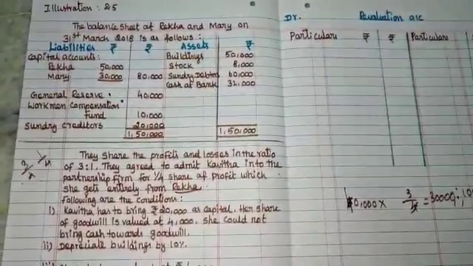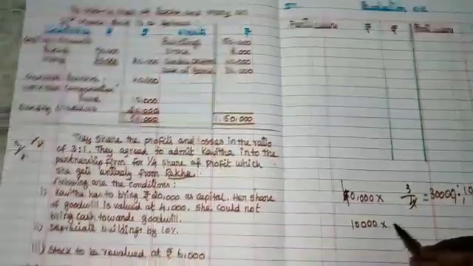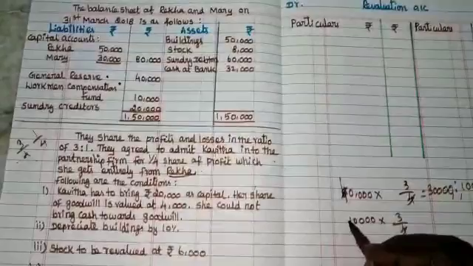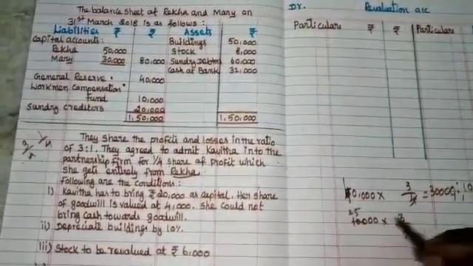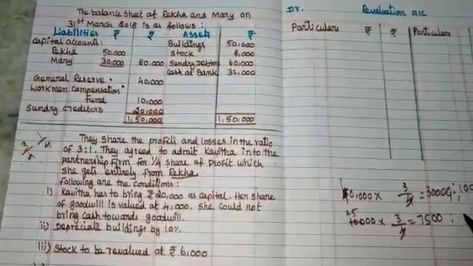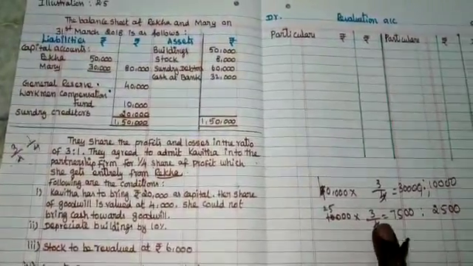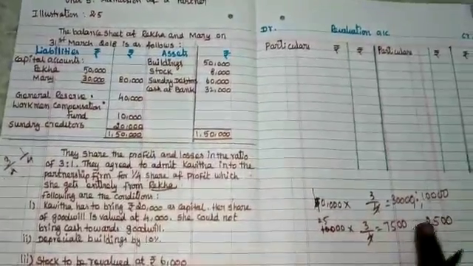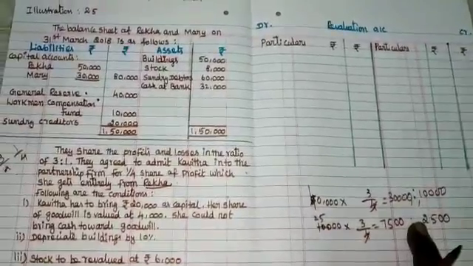That is the general reserve. Workman compensation fund 10,000: 3/4 of it, 1/4 is 2,500, and 3 times 2,500 is 7,500 for the first person. The second one gets 2,500, because the ratio is 1 to 3. So the general reserve and workman compensation fund are marked. Now these two are going to be transferred to the old partners' capital accounts.